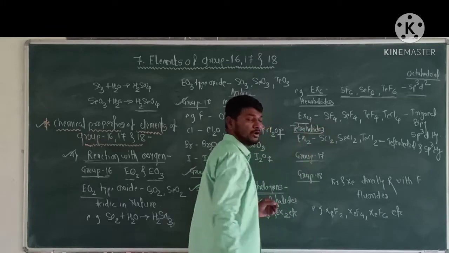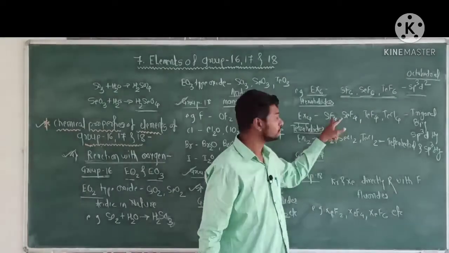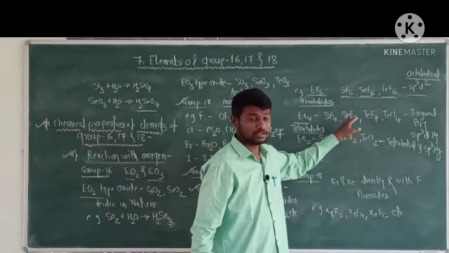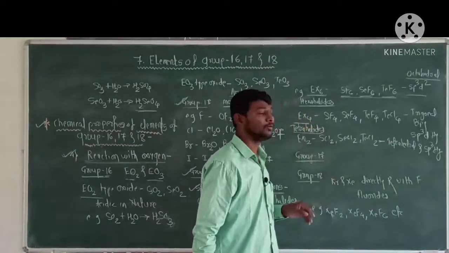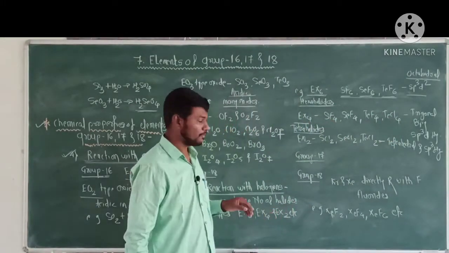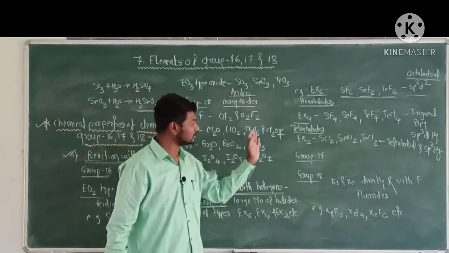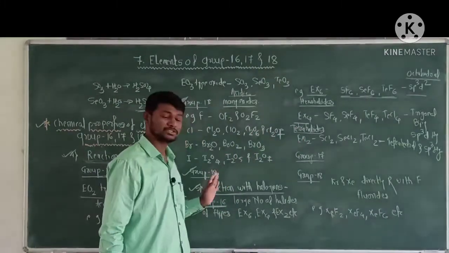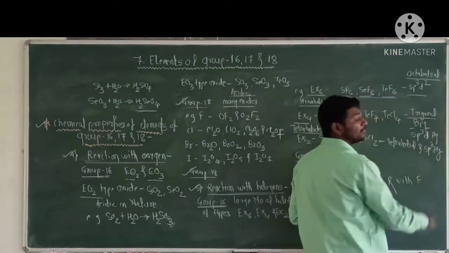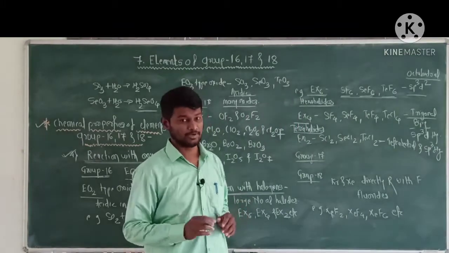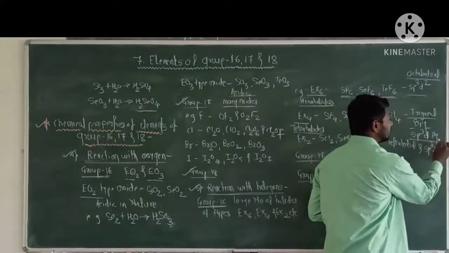Examples of tetrahalides are sulfur tetrafluoride, selenium tetrafluoride, tellurium tetrafluoride and tellurium tetrachloride. These are examples of tetrahalides of elements of group 16. All these tetrahalides have a trigonal bipyramidal structure, and the central atom has sp3d hybridization.